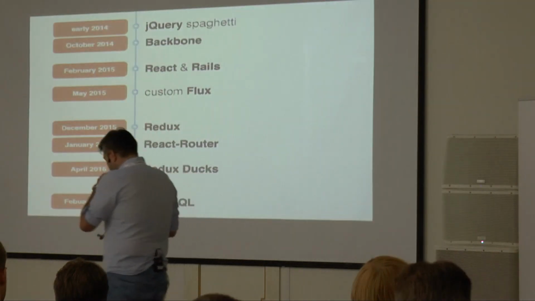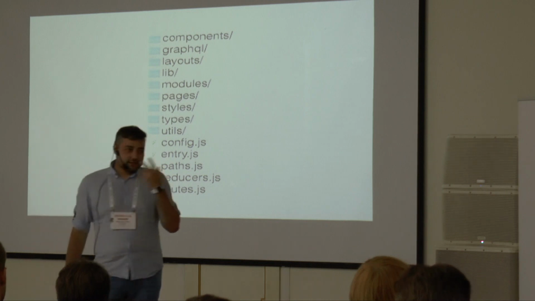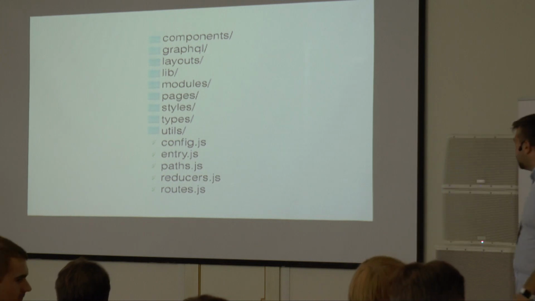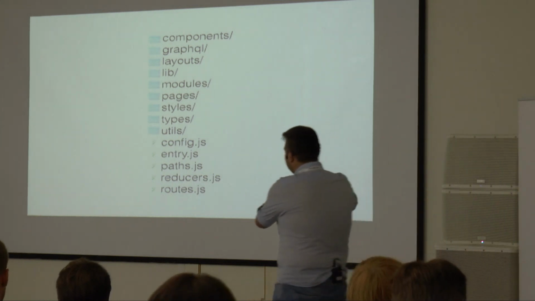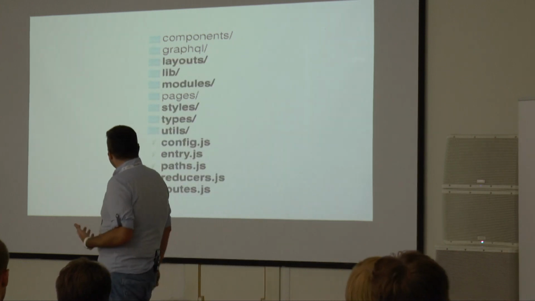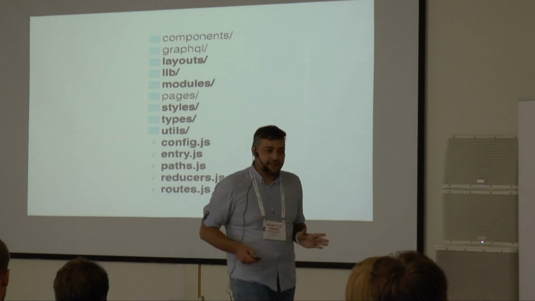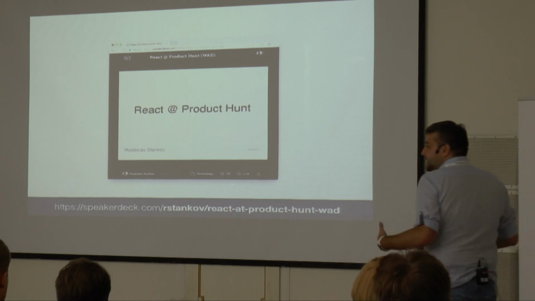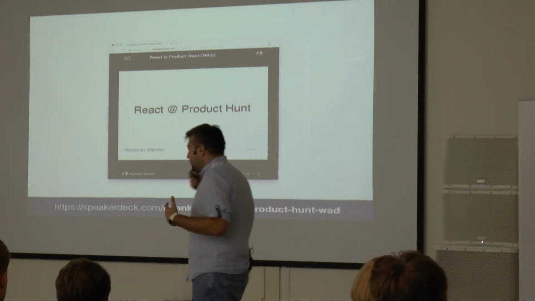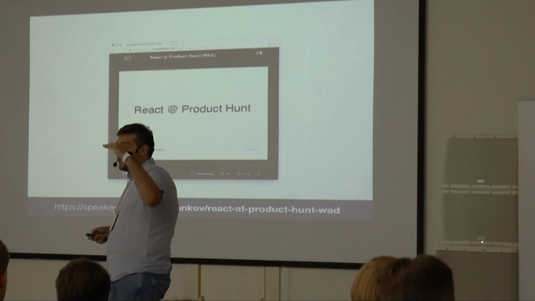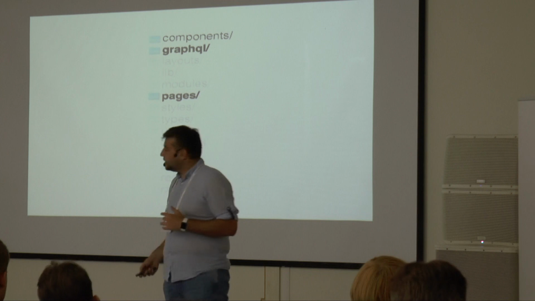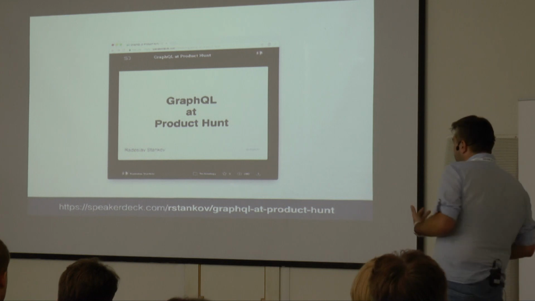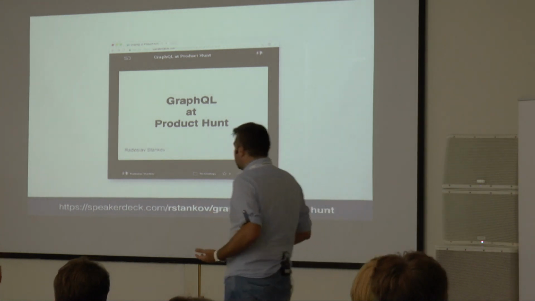This is the structure of the front-end part of our project. This is pretty much how our directories look, the stuff I'm seeing pretty much every day. Today I'm not going to talk about the highlighted stuff. I have given a talk before about React at Product Hunt on an architectural level, like how we deal with Redux, how we structure the application, more of a high-level overview. Also, I'm not going to talk about the GraphQL part and the pages part. I covered those also, GraphQL at Product Hunt, which was again a more architectural discussion.